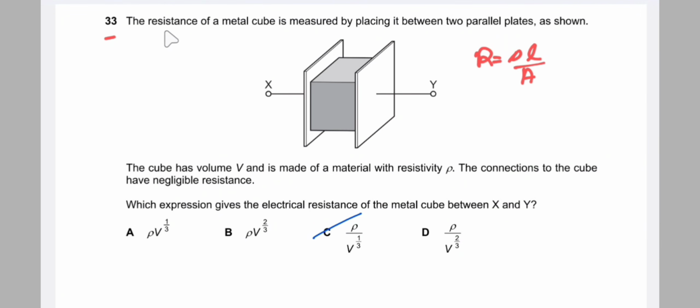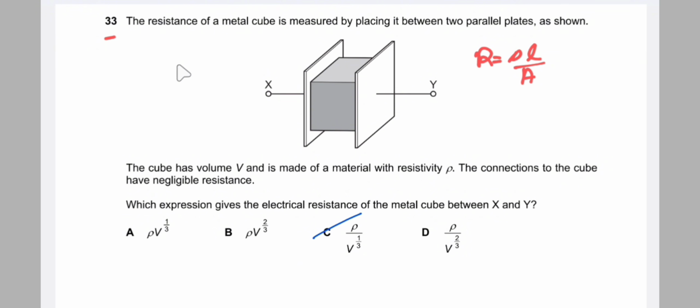In question number 33, the resistance of a metal cube is measured by placing it between two parallel plates as shown. The cube has a volume V and is made of a material of resistivity ρ. The connection to the cube has negligible resistance. Which expression gives the electrical resistance of the metal cube between x and y? We know that resistance is equal to resistivity times length divided by cross-sectional area. All of the answers are given in terms of resistivity and volume, so we need to convert length and area to volume.